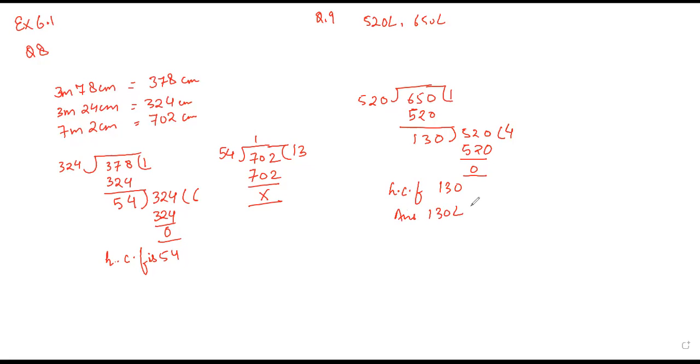So this is how you will do these two questions of exercise 6.1, questions number 8 and 9. Question number 10 you will also do in the same way. 24.30, 21.60, 36.45. Just convert into centimeters, and then you can proceed with the division method. You will find the HCF, and the HCF will be 108. That will be your answer.